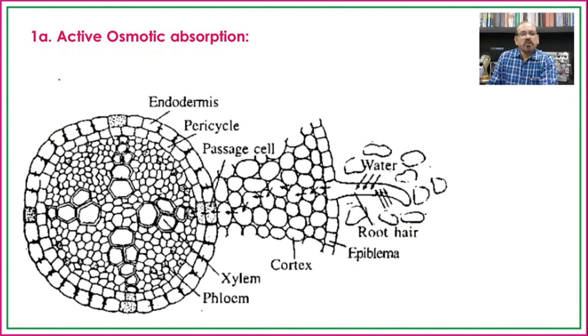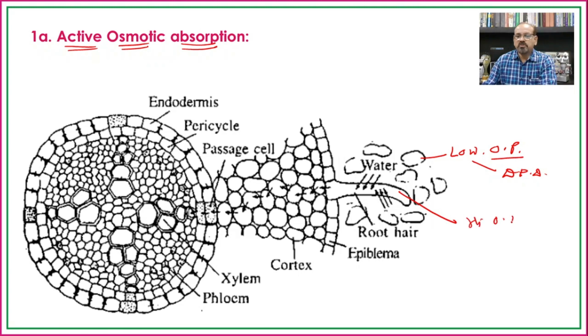In active absorption of water, as we have seen earlier, the water present in the soil has a lower concentration. So these are the soil particles, having low osmotic pressure, or we can say the lower DPD in the soil, and the higher osmotic pressure or higher DPD in the root hair. In such cases, from the lower concentration to the higher concentration, the water will move from the soil to the root hair.